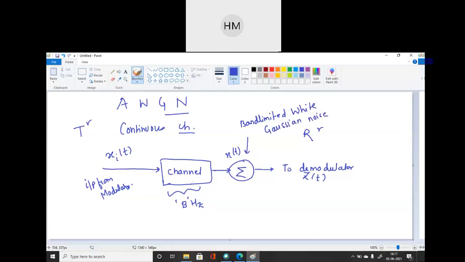Okay, so this is added. And see, in continuous channels you have discussed AM, FM, PM modulation. These are examples of systems using the continuous channel which we are discussing. These generate a continuous signal, which is transmitted over this continuous channel, where some noise gets accumulated with your original input signal.